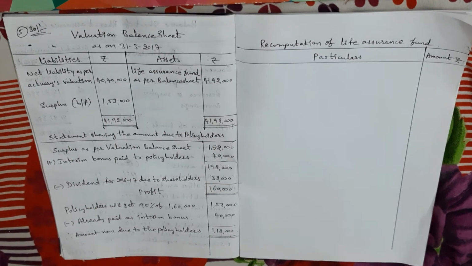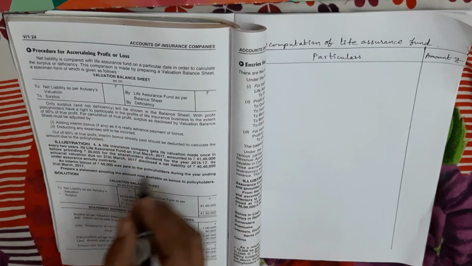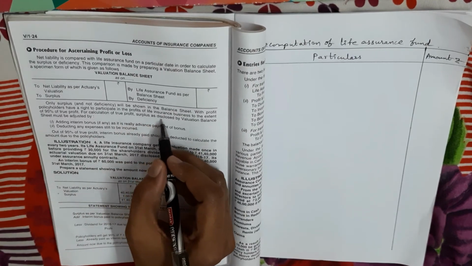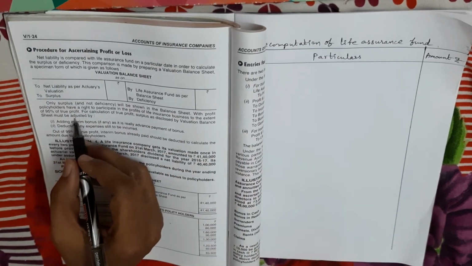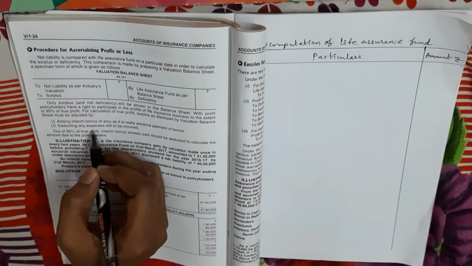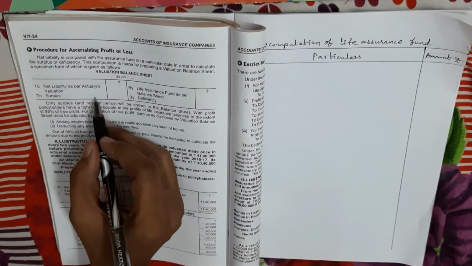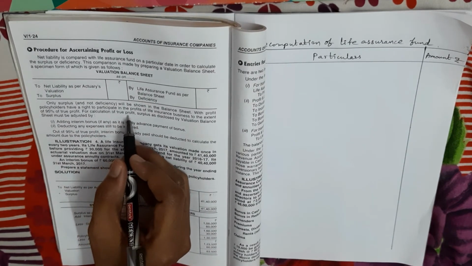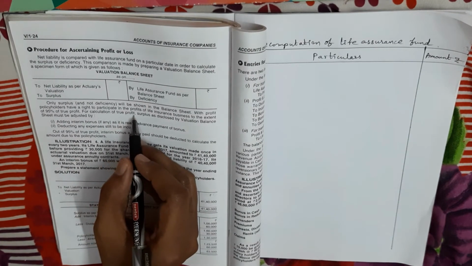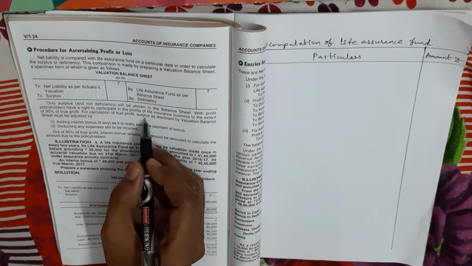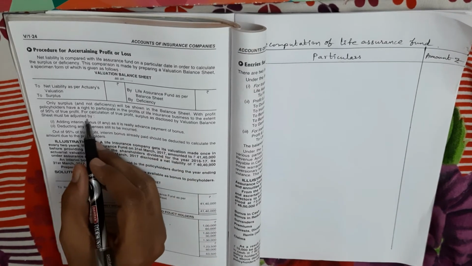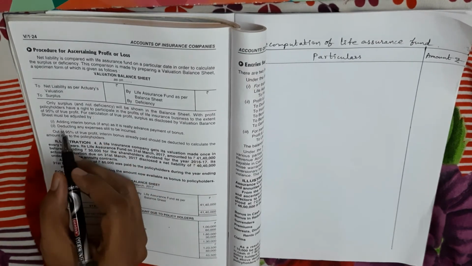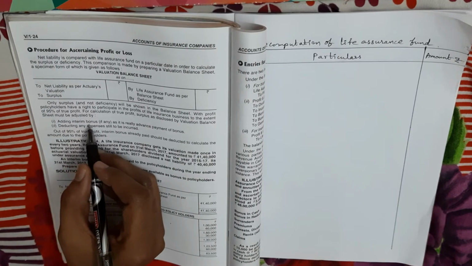So my dears, remember, for calculation of true profit, the surplus as disclosed by the valuation balance sheet must be adjusted with 2 points. After calculating the surplus amount by preparing the valuation balance sheet, to calculate the true profit, we have to adjust the surplus with 2 points. So what are the two adjustments? One is adding interim bonus.